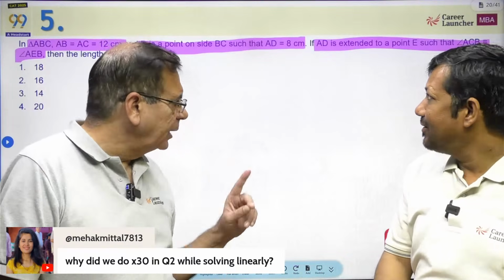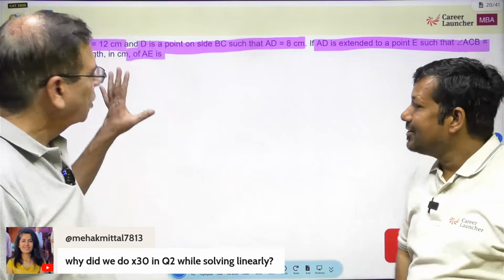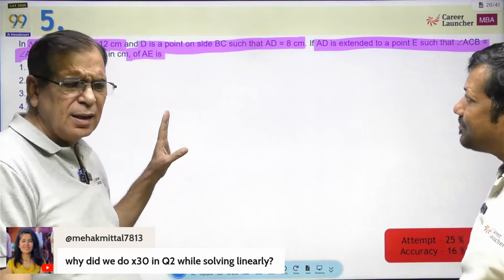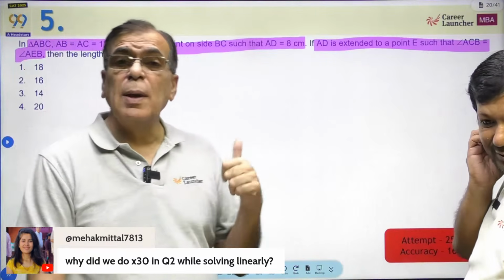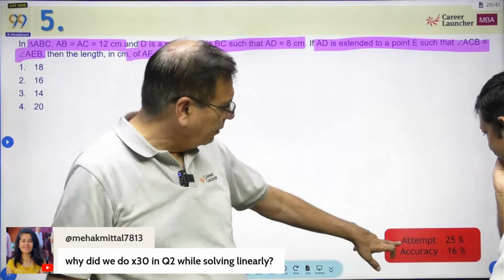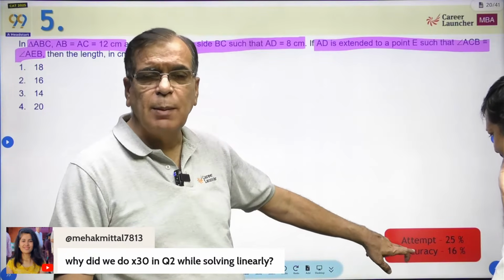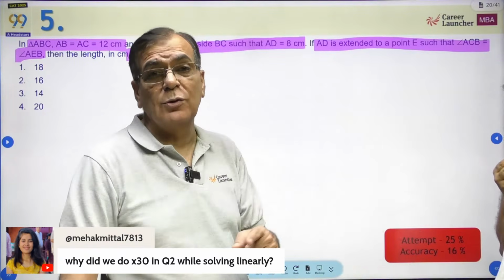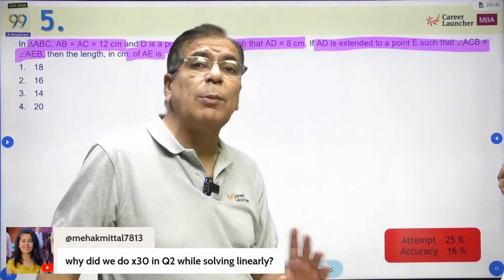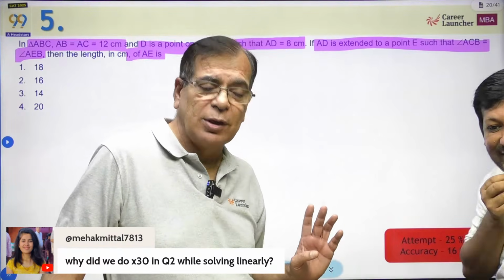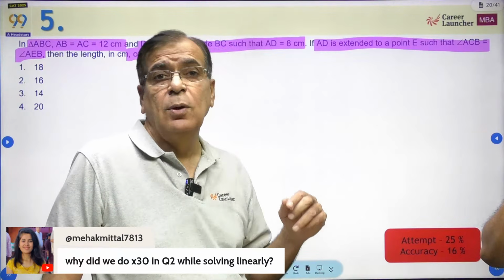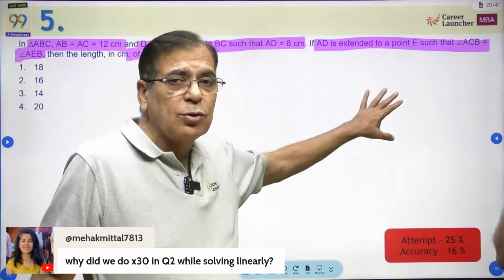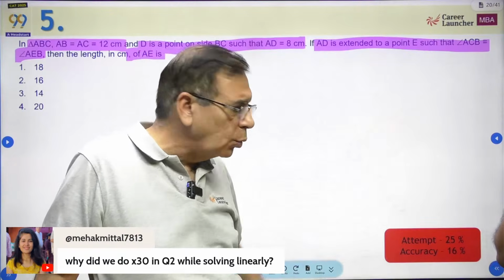See, one of the things you need to look at this question. First of all, सवाल देख के पता चला क्या करना है. अगर नहीं पता चला है तो maybe it's a round 2 question. And given the fact that only 16% have been able to attempt, this was a difficult question for most of the students. And why? Because most students don't do geometry. वो कहते हैं arithmetic का algebra के भरोसे चलेंगे, and hence they struggle in the paper. So this was a question that was difficult for most of you and should have logically been a round 2 question for all of you.